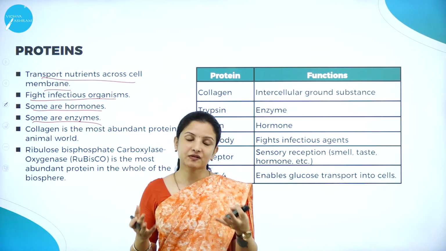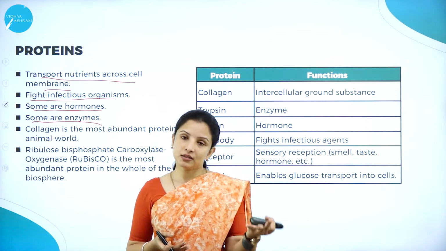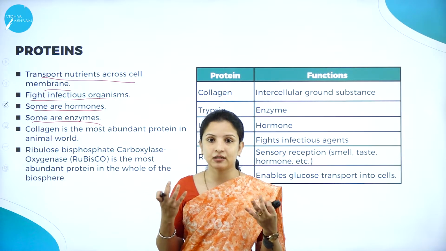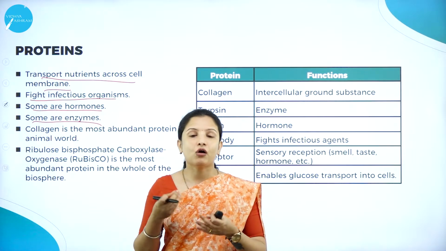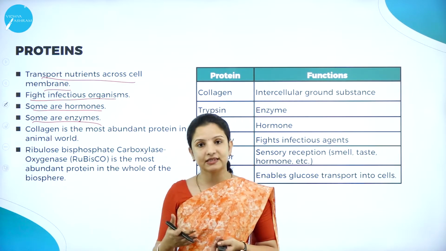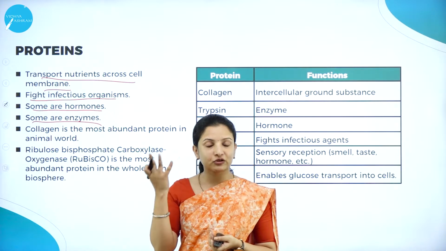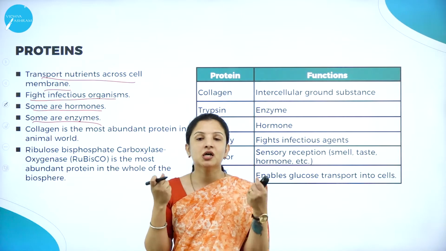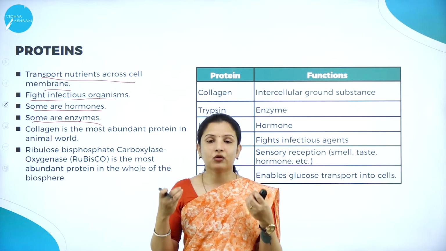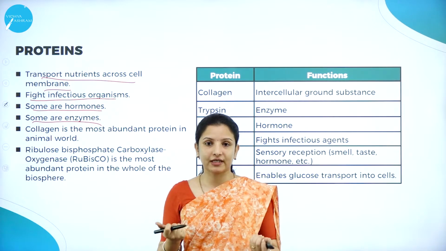For example, we have certain digestive enzymes such as pepsin and trypsin. All these are protein enzymes, made up of proteins. Then we have keratin. Our hair and nails are made up of keratin, which is nothing but a protein. So some of the proteins are enzymes as well, and these enzymes help in digestion. Keratin gives rigidity and strength to our hair. If the keratin or protein content in the hair is not proper, then it leads to breakage and splitting of the hair, right?